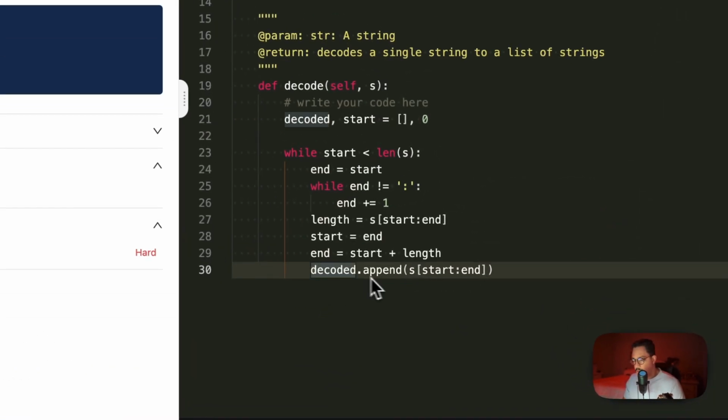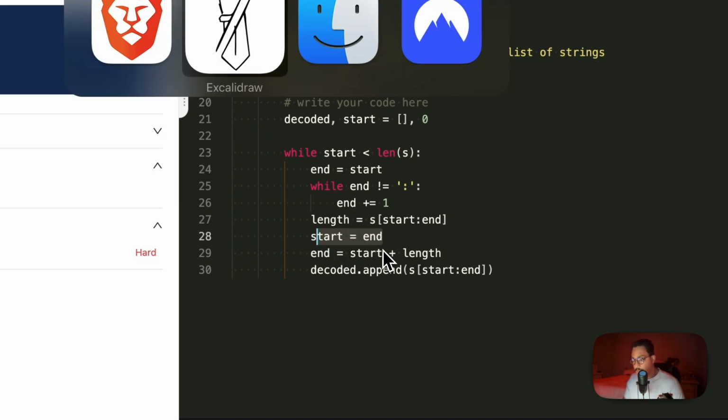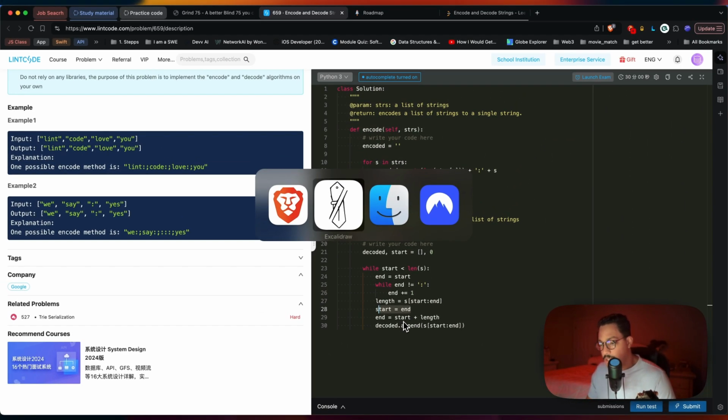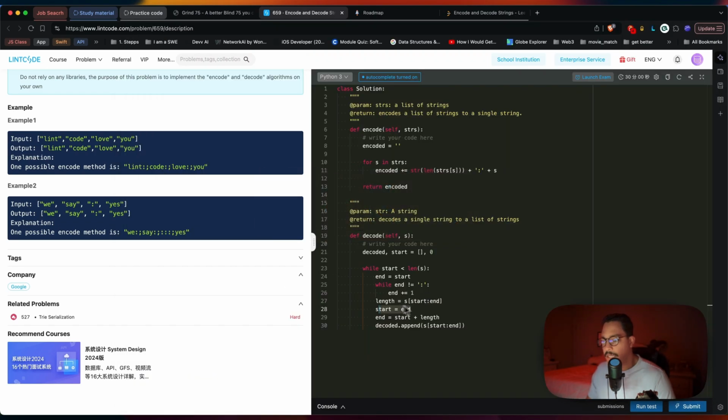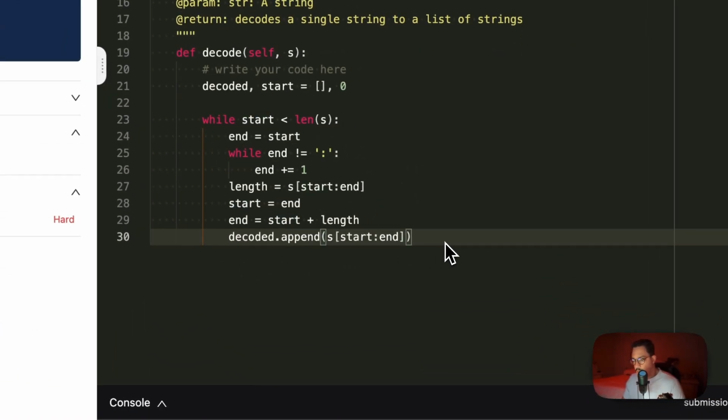So here we're just saying, go ahead and append to our array that string from the starting point, which is sitting at n, which is sitting at the delimiter, plus n, which is sitting at the starting point, which is at the beginning, plus 4 spaces, because we have the length. That's what we get the length for. So we do that, and what do we do next?